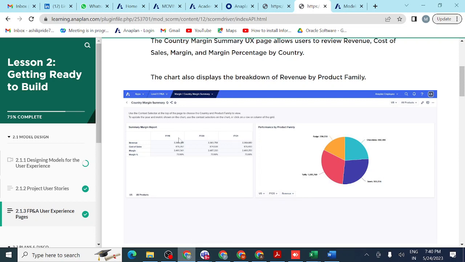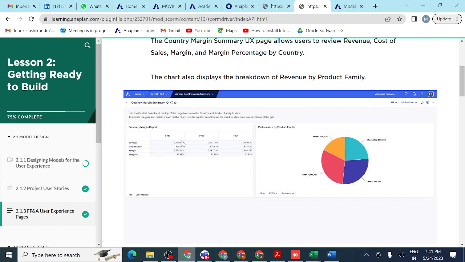Yes. So you can see here the country wise summary margin report, with year wise revenue, cost of sales, margin and margin percentage. Each and every year, you can see how much data you are getting. This data you can see in Excel also, in grid format. But what is the use of Anaplan?